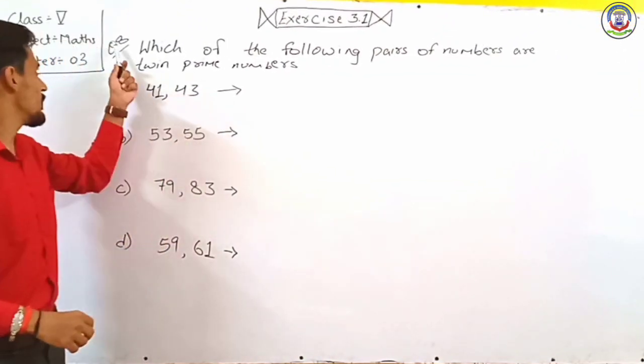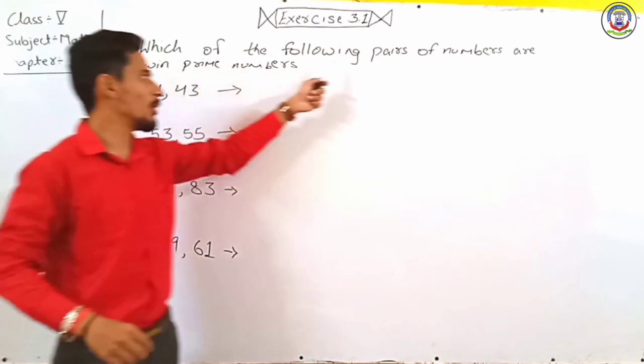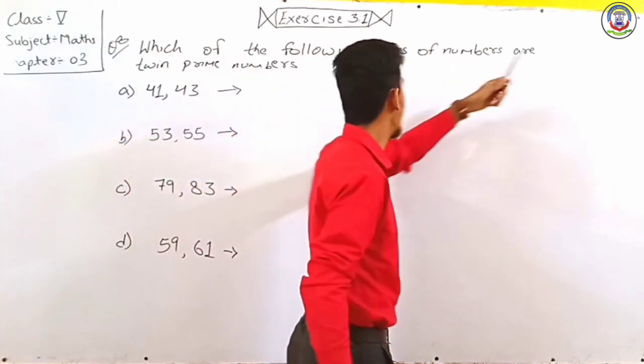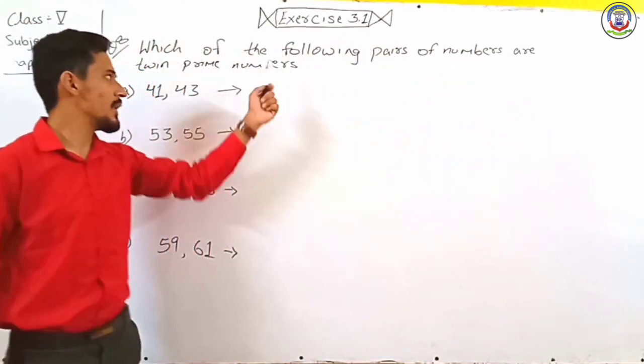Now question number 8. Which of the following pairs of numbers are twin prime numbers?